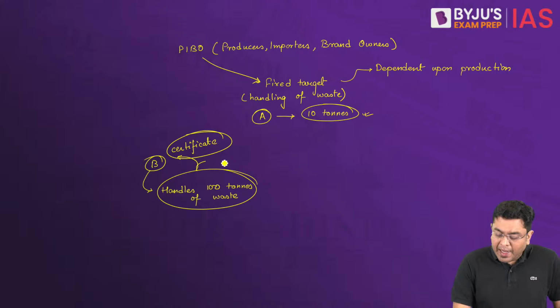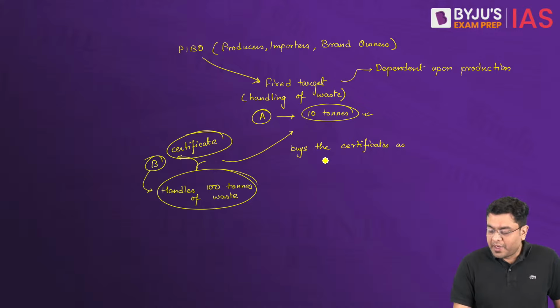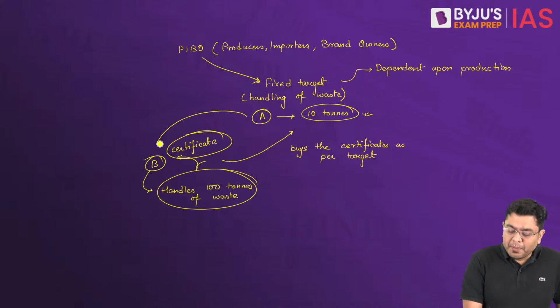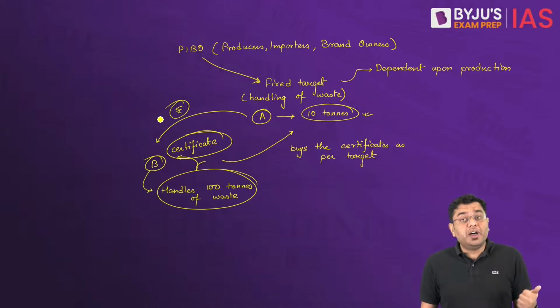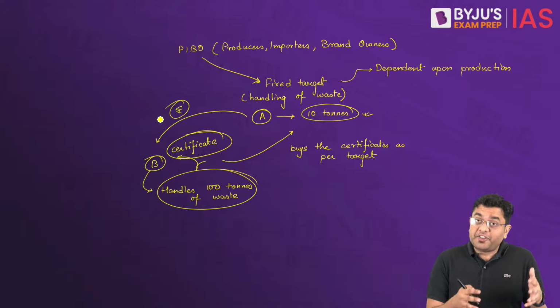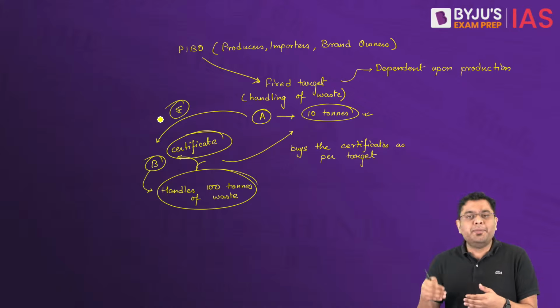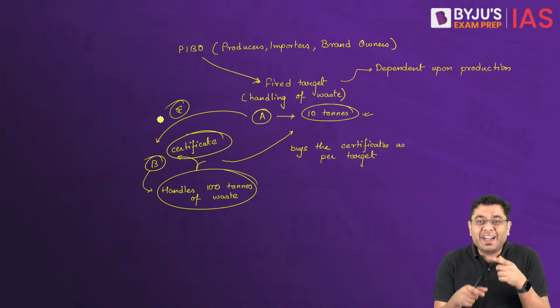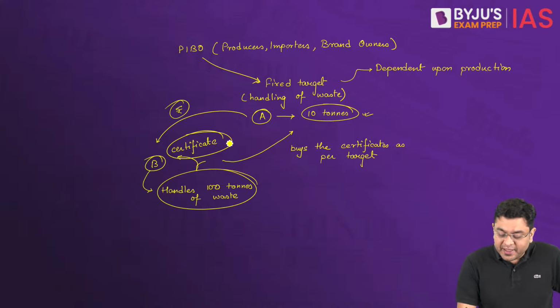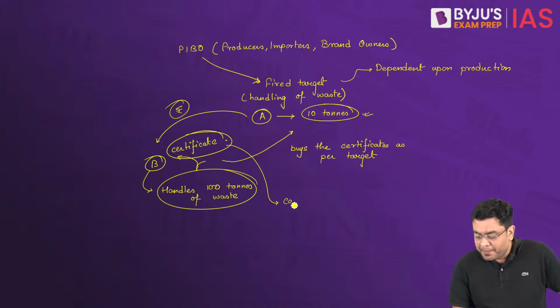So what it will do is, it will buy a certificate worth 10 tons, as per target. And thereby, for that certificate, B is paid some amount of money. So B also earns in the process, and B earns for its specialization, whereas A is able to fulfill its targets. So this is the tradable EPR certificate. This certificate is tradable, can be traded.